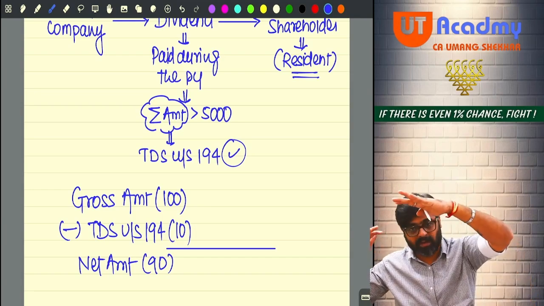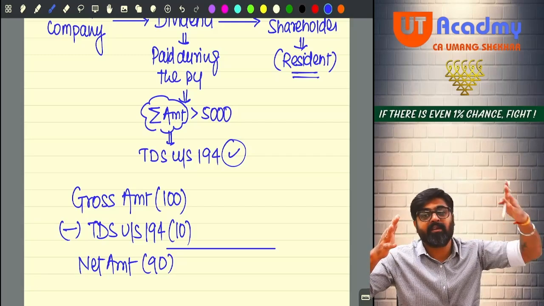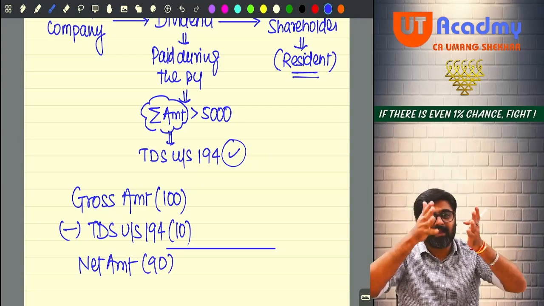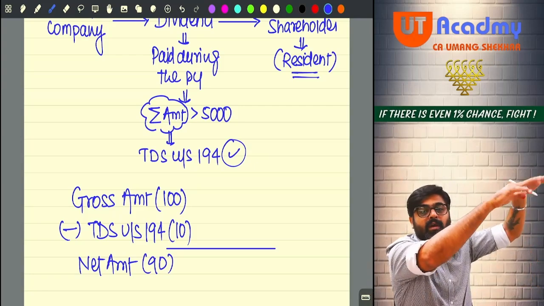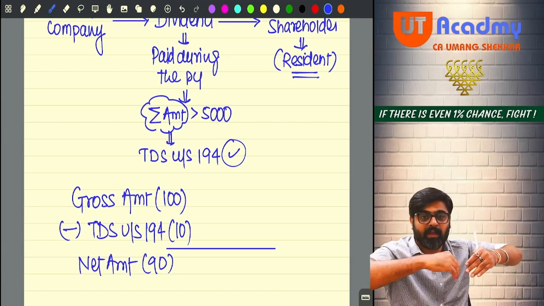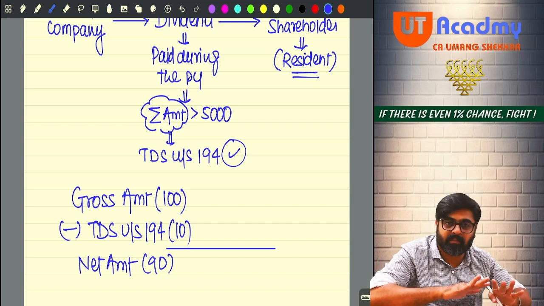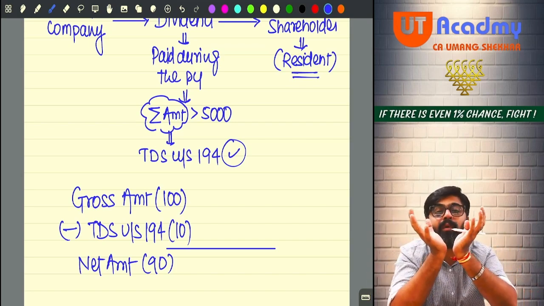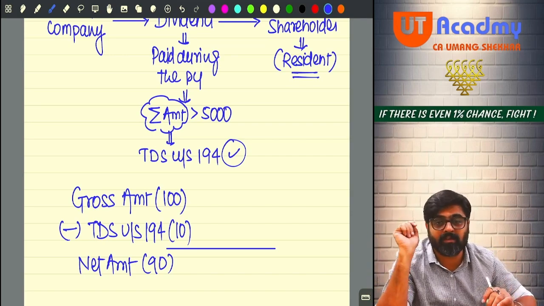Because out of that 1 lakh, 10,000 is going in the form of TDS, which is application of income. The 10,000 which is deducted as TDS and going to the government was your income only, deducted in the form of tax and given to the government. That 10,000 is your income, and the 90,000 which is coming to you is also your income. So how much is your income? 1 lakh. Show that 1 lakh gross as your taxable salary.